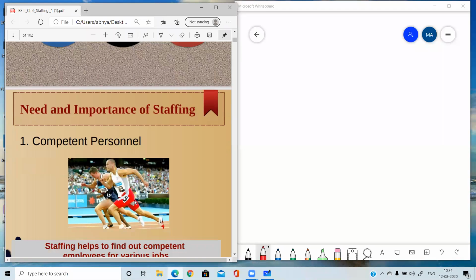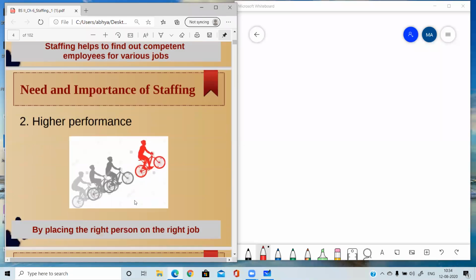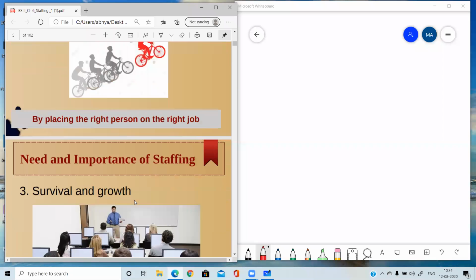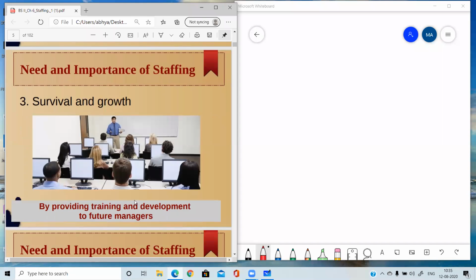First importance is competent personnel. To get competent personnel, staffing is important. Then performance will be higher if the persons are put at the right job. Then survival and growth: if every person is put at the right job, then it will be good for the business, because the business will be getting higher profits because of the training and development of the managers.